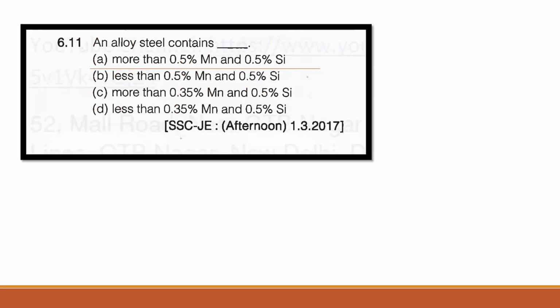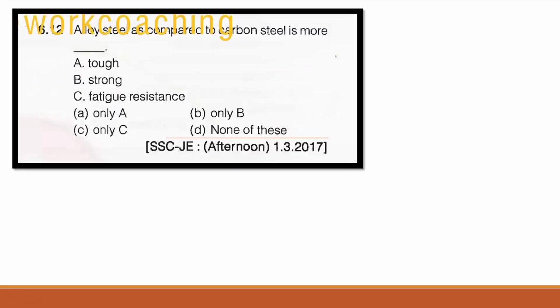Now question number 11, an alloy steel contains, so this is also a very factual question. An alloy steel contains more than 0.5% manganese and 0.5% silicon, right.